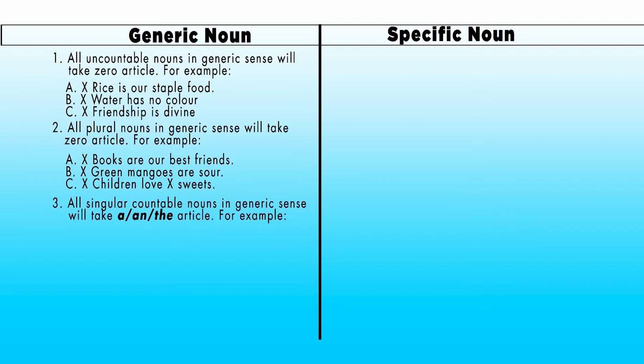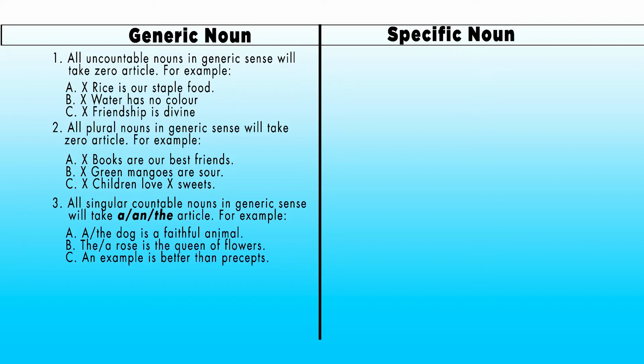Idea number three. All singular countable nouns in generic sense will take article a, an, or the. For example, dog is a faithful animal.